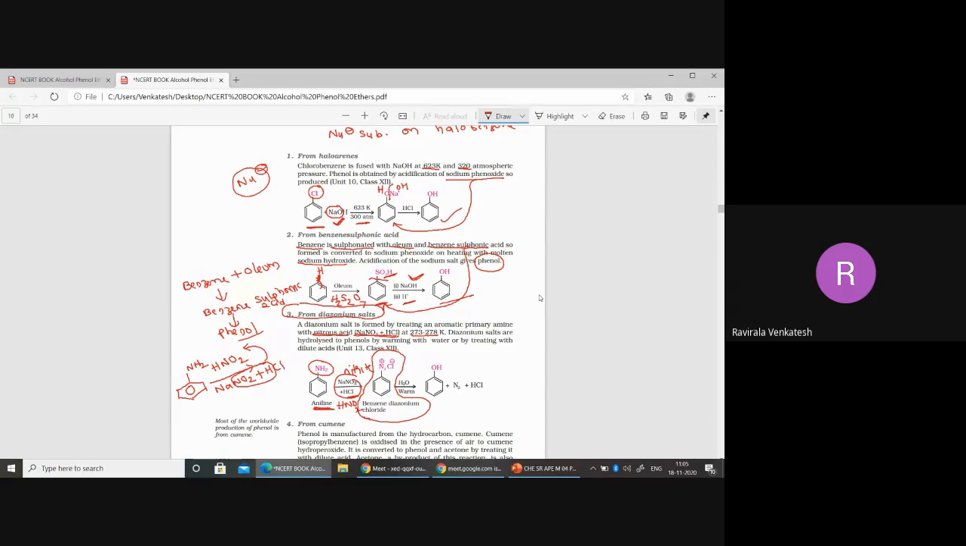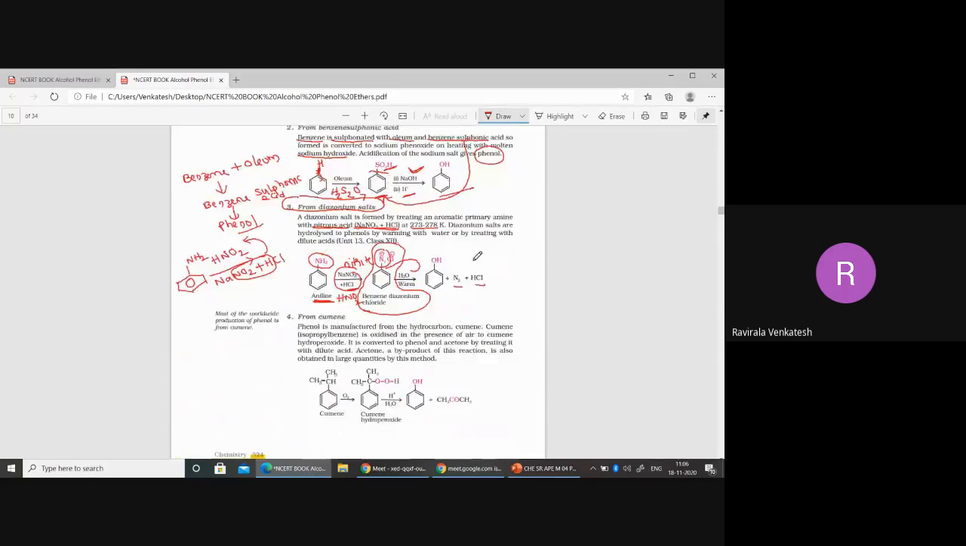Immediately, you are going to get phenol here, and you are getting nitrogen here. From the water, what happens? We get OH from this one, and H plus Cl will be removed. So this is a very important reaction for the preparation of phenol, and it may be useful in conversions.